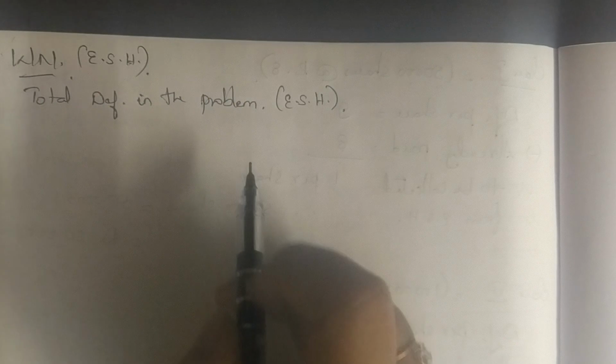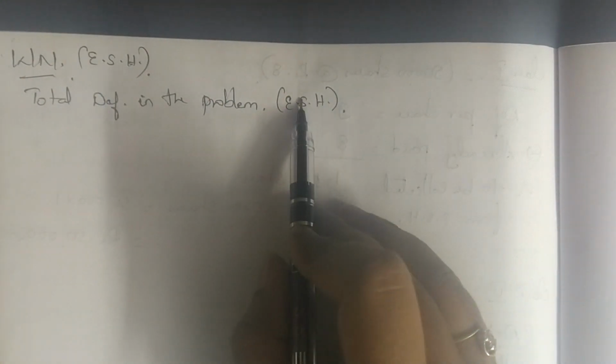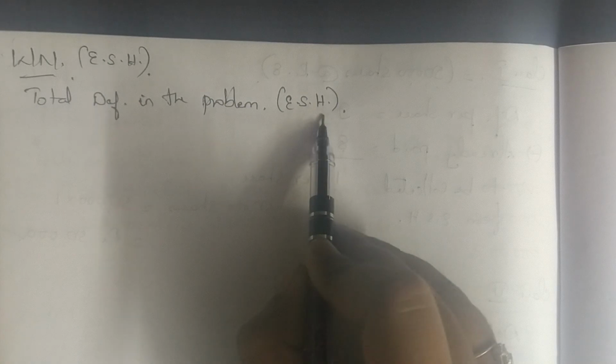First you have to start by calculating the total deficiency in the problem. Total deficiency for whom? For your equity shareholders. Why am I not writing preference shares? Total deficiency only for the equity shareholders.